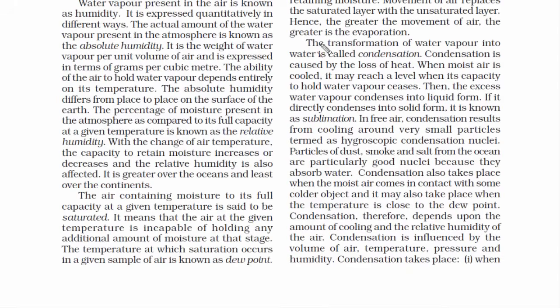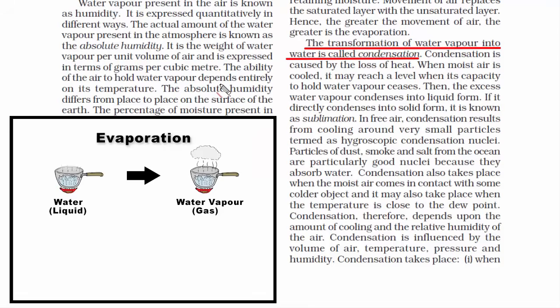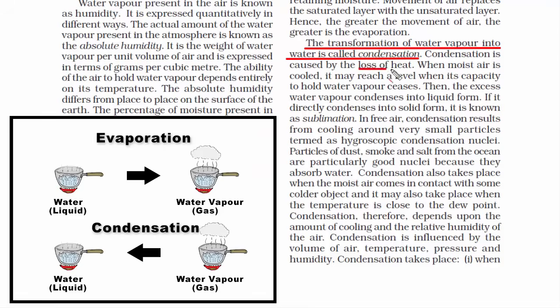Now look at this formal definition of condensation. It is the transformation of water vapor into water. So water vapor is vapor, which is basically gaseous state of matter. So the transformation of water vapor into water means from gaseous state back to liquid, which is basically reverse of evaporation. Therefore, we know that during condensation, heat is lost.